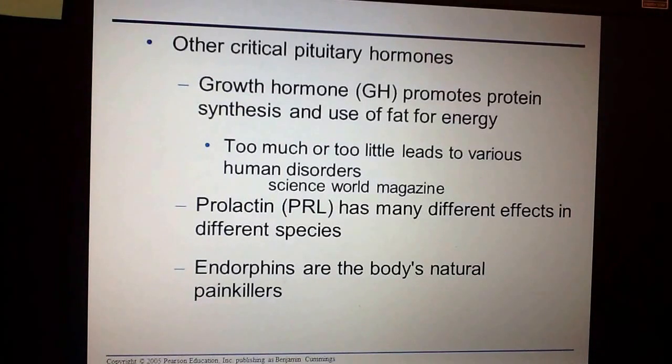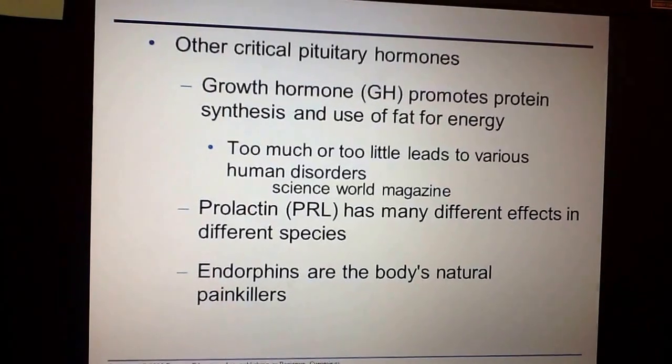And then prolactin, it kind of depends what species you're in, but again, I talked about how this is involved in reproduction. And then the endorphins, which is what happens when you get that runner's high from running, or when you have its own way of controlling pain.